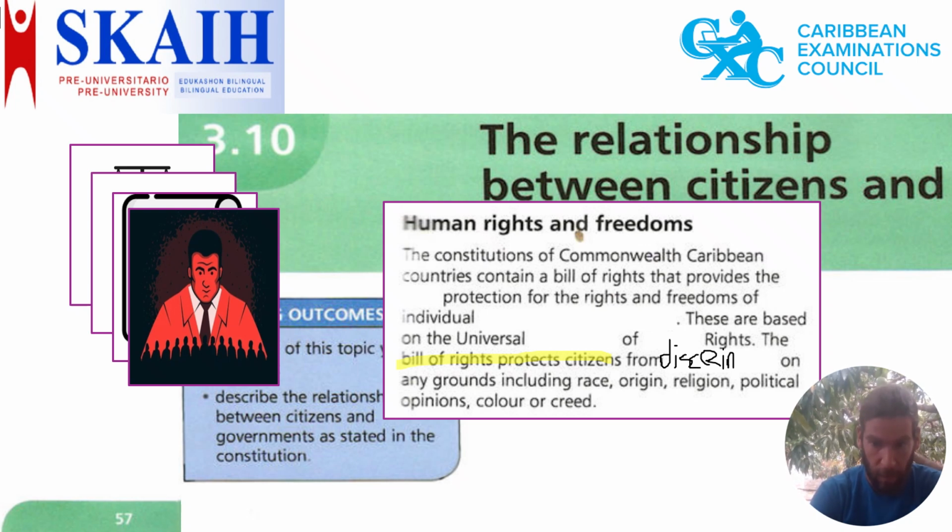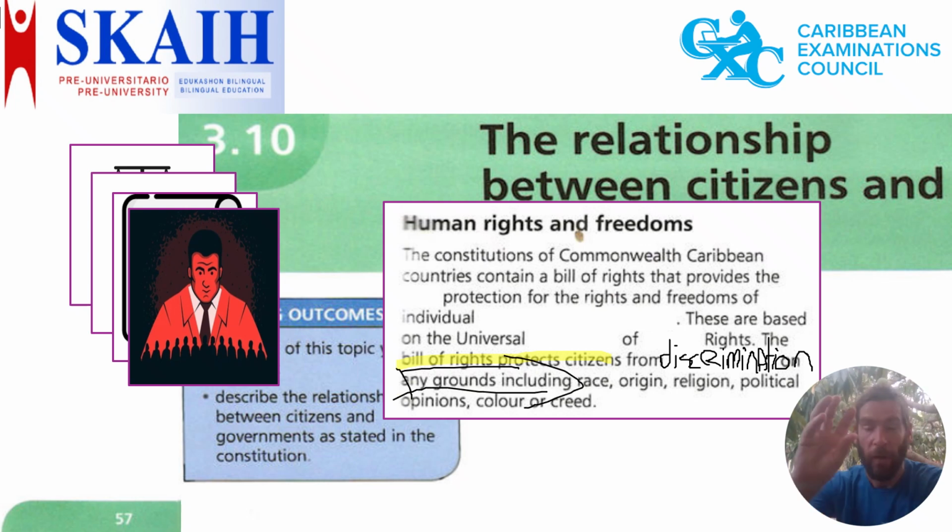Discrimination on any grounds, any reasons that could possibly be discrimination, like you can see here, on any grounds, including the following. So you're not allowed to be discriminated on the basis of being a woman or a man, or on having a lighter or a darker skin color, or on the basis of believing in God or not believing in God, or being a Muslim or a Hindu.